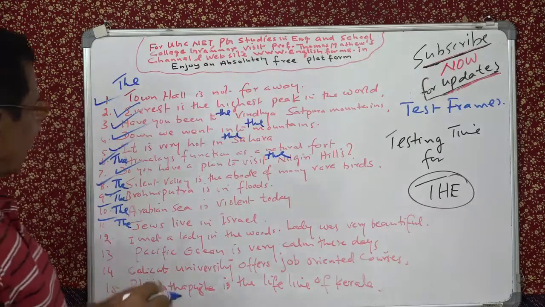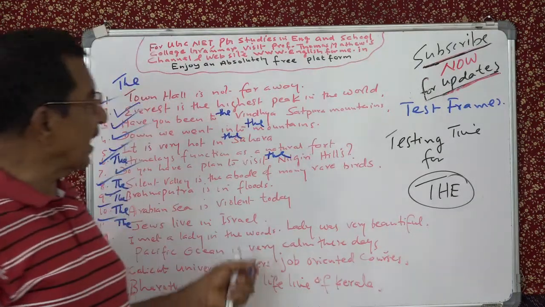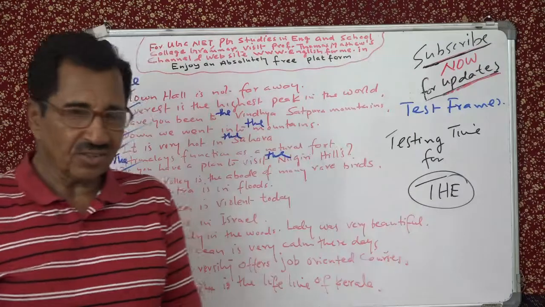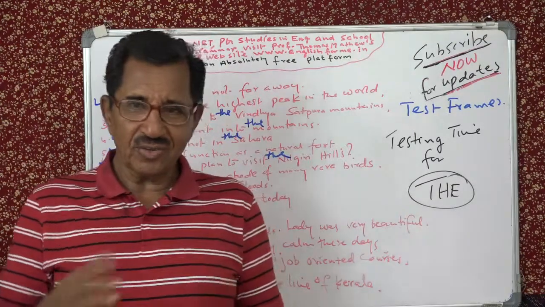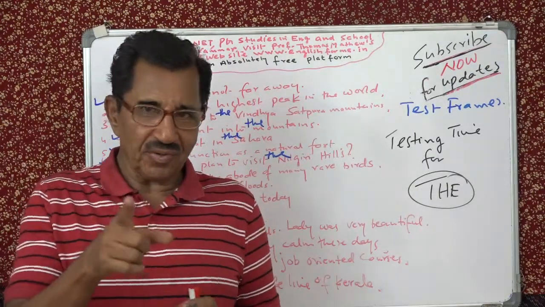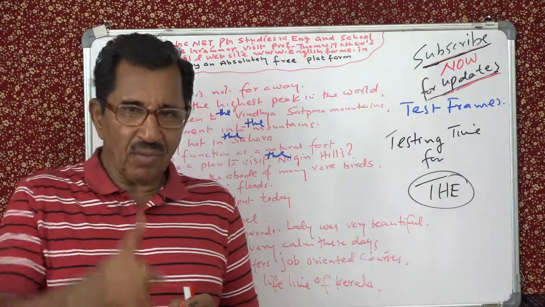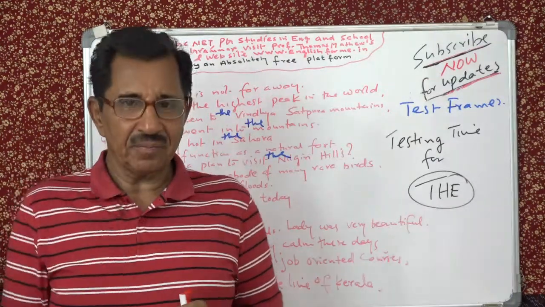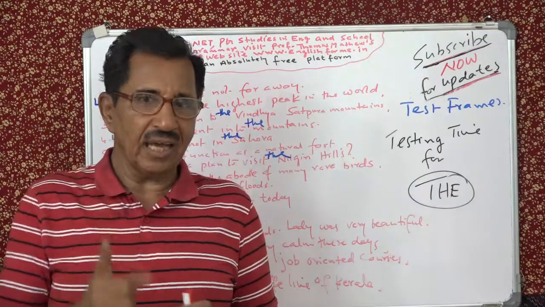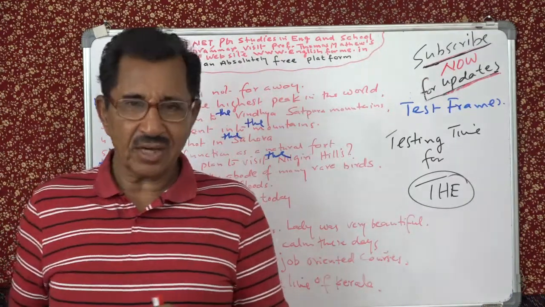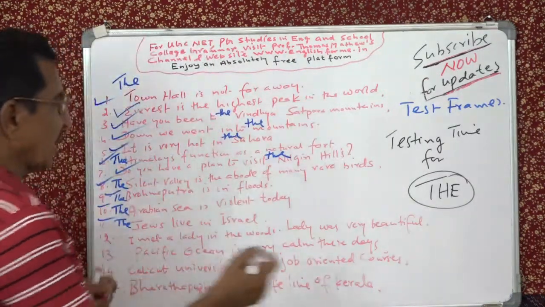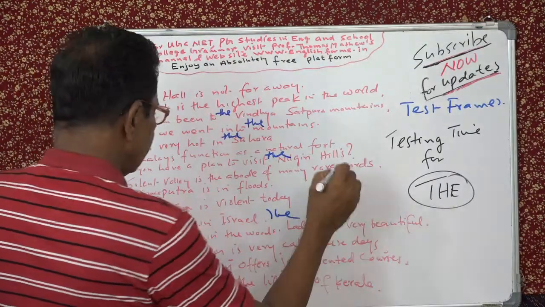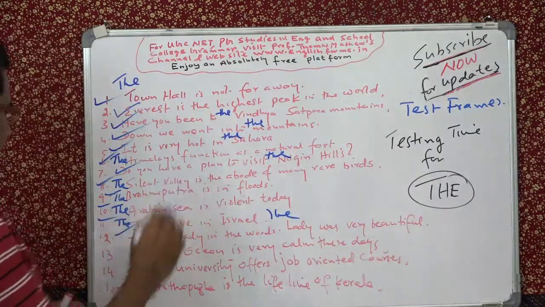Yes. I met a lady in the woods. The lady was very beautiful. So then what should we do there? That is the second use, you remember. When you are using the same noun a second time, then you have to use "the," because there it is particularizing or specifying. So you say "the lady." I met a lady.